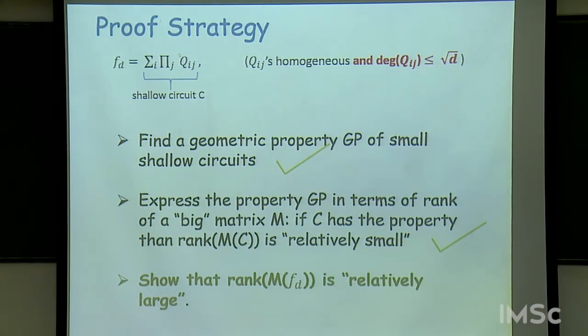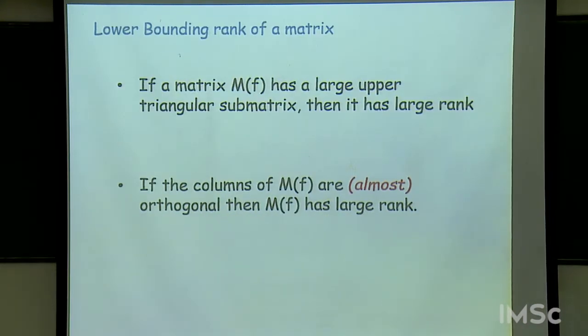And the third thing is we need to give an explicit polynomial, and we need to lower bound the rank of the matrix corresponding to that polynomial. And now we have some nice techniques to do this. These matrices are exponentially large, extremely large matrices. You can imagine that understanding the rank of such matrices might be a difficult thing. But one thing is we just need to lower bound the rank. The other thing is we have some techniques for lower bounding the rank, and one of them is very simple.